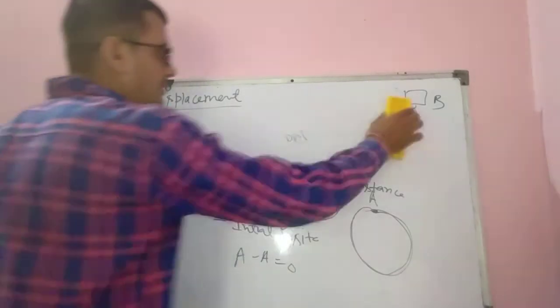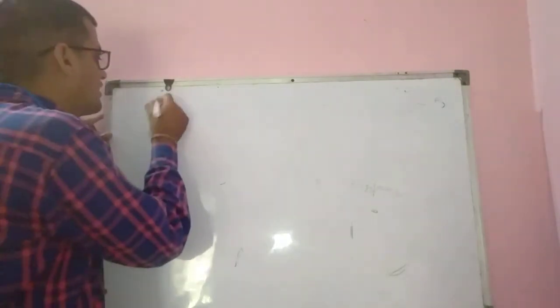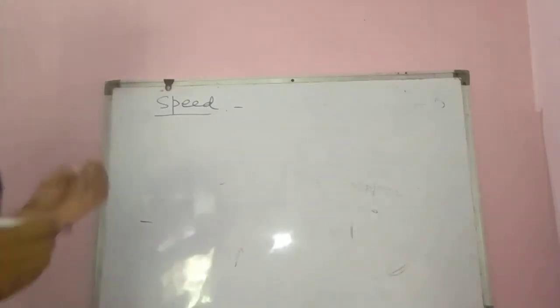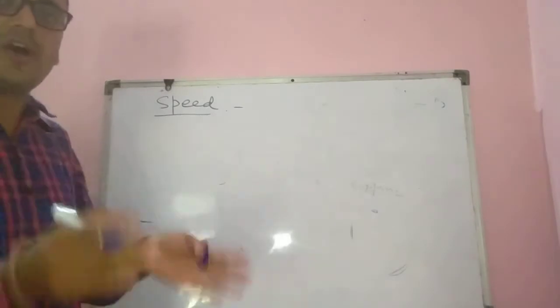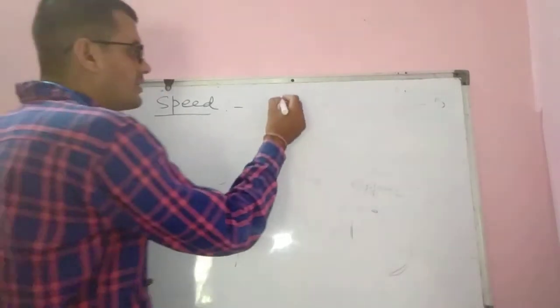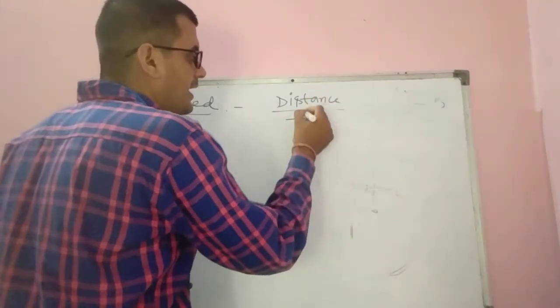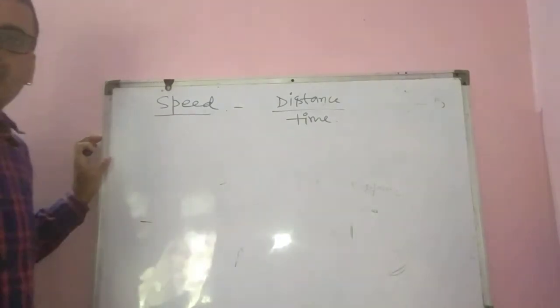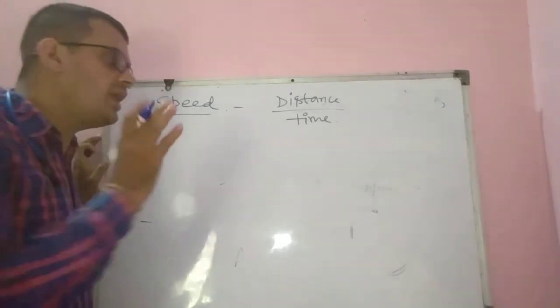Speed. What is the meaning of speed? You have already studied this topic in class 9. Speed is the distance traveled by a body in a particular time, or per unit time. Speed equals distance over time. The distance traveled by a body per unit time is called speed.